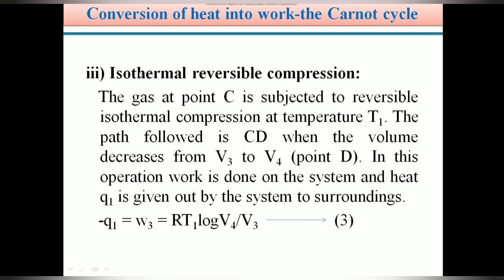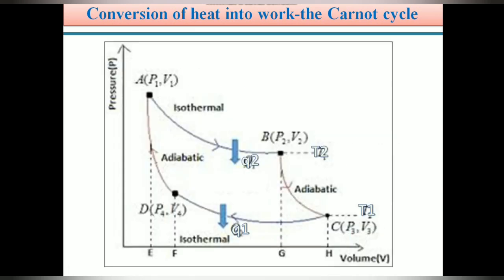Students, the third operation is isothermal reversible compression. Let us see the plot. In the plot, the first operation is isothermal reversible expansion from A to B. Next, adiabatic reversible expansion from B to C. The third operation is isothermal reversible compression.